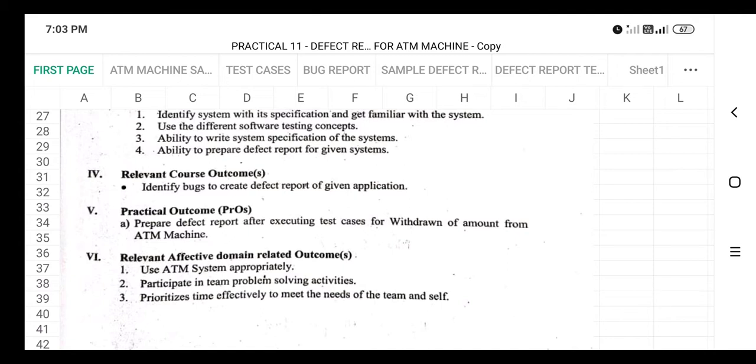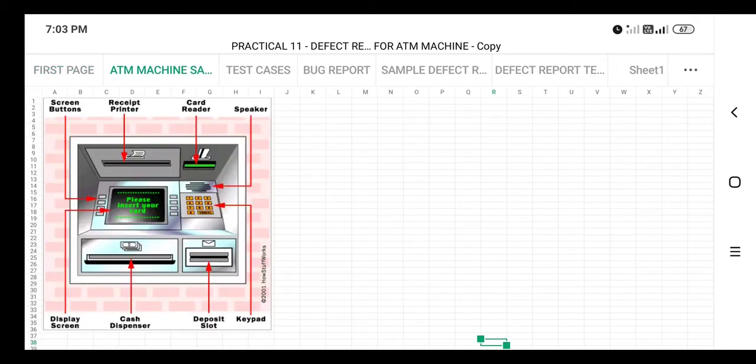So guys, we have already seen the sample defect report. We have already prepared a defect report in the previous practical for the library management system. Now you have to prepare a defect report for the ATM machine system. Basically, we see what the operations of an ATM machine are.